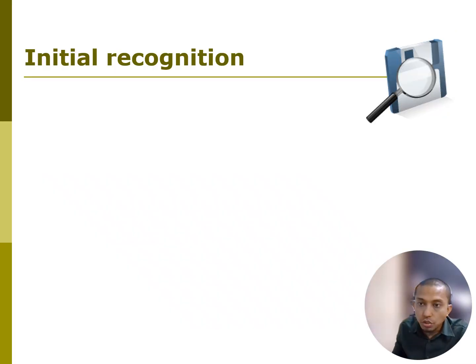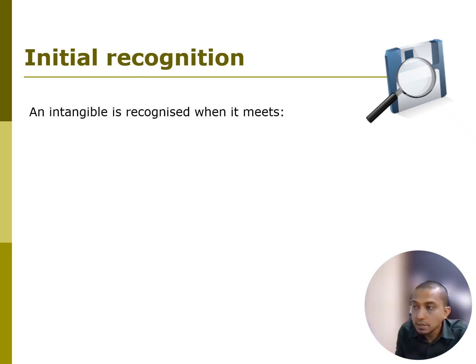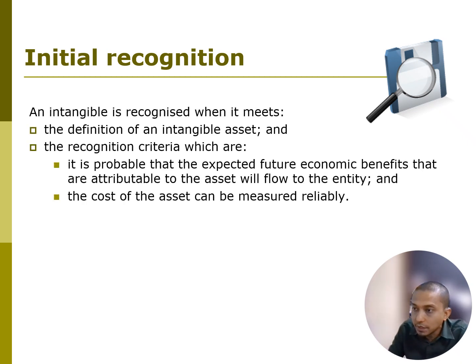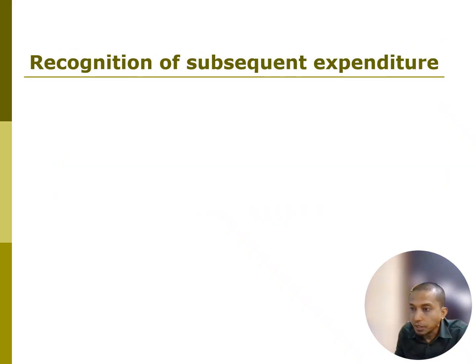Okay. So the initial recognition is actually normal, right? The definition of an intangible asset and the recognition criteria are that the expected future economic benefit is probable, and the cost can be measured reliably. This is the definition of an asset. If you want to record an asset, you need to have these two, right? Okay.